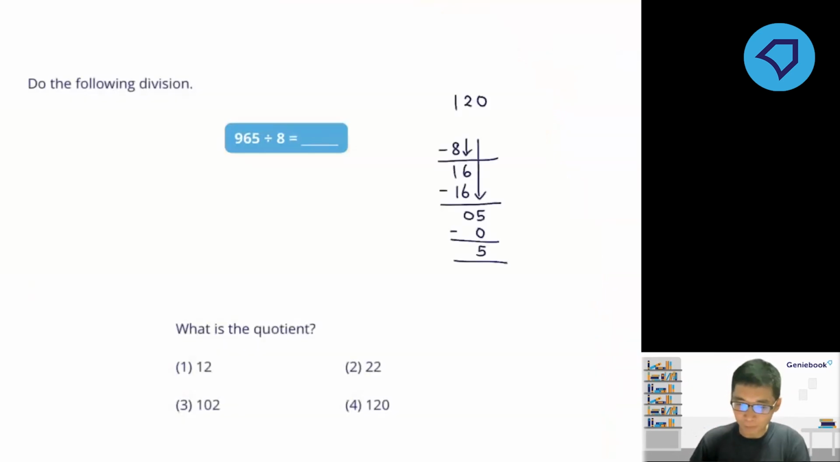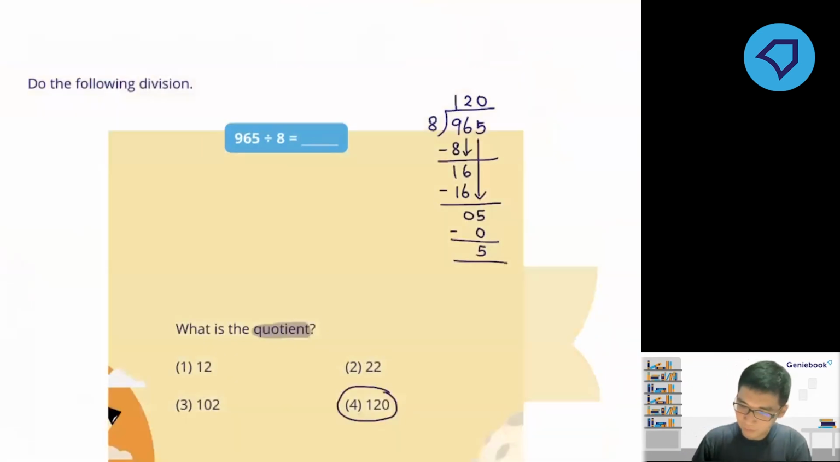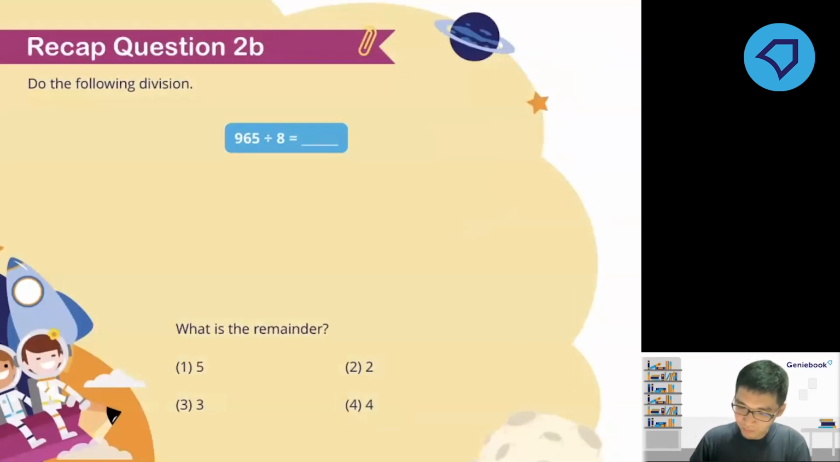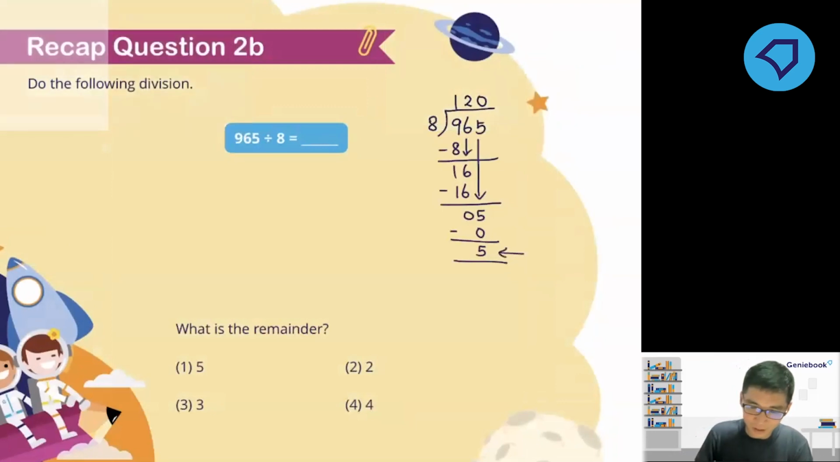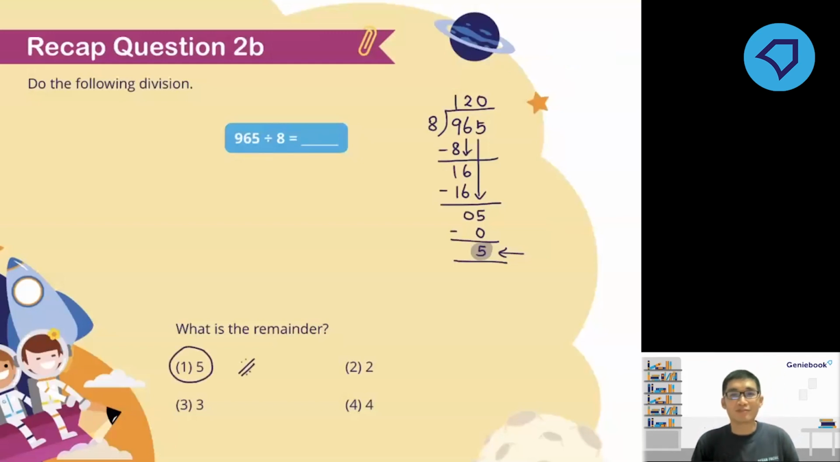Let me just copy this solution. Now, can you see what's the remainder? Here is your remainder. The remainder of this division sum is actually 5. The answer is 1.